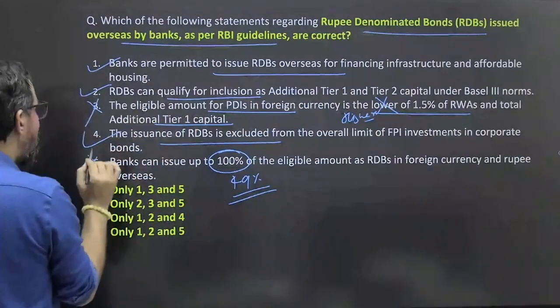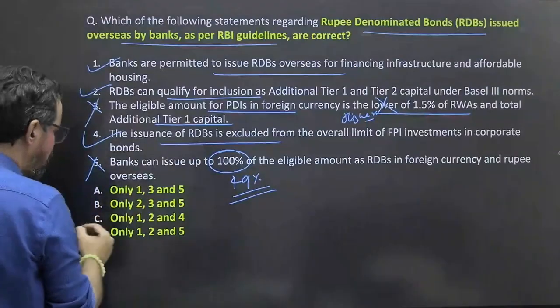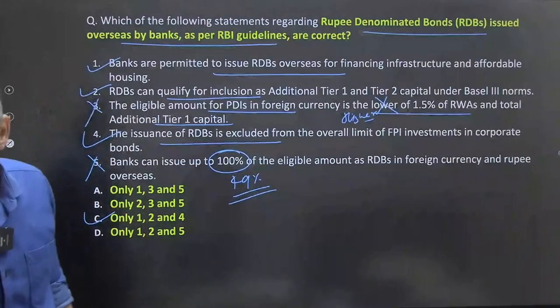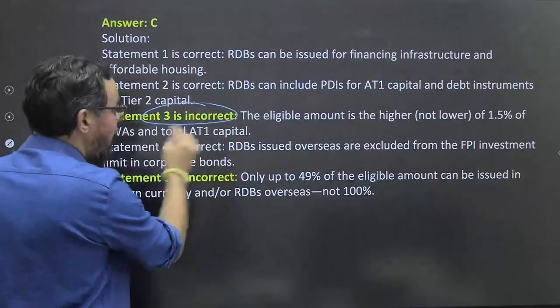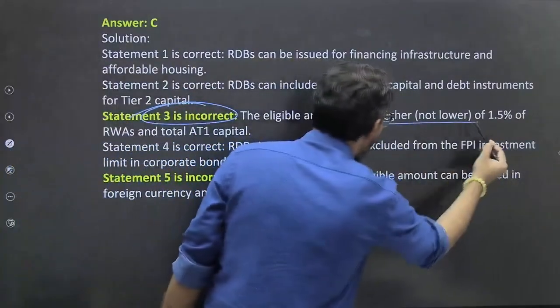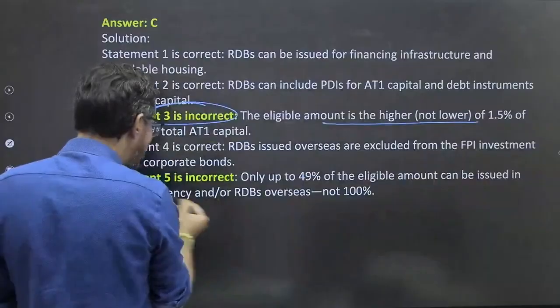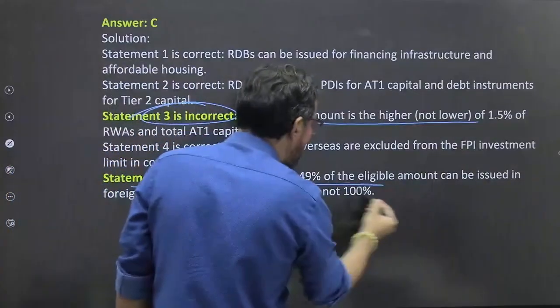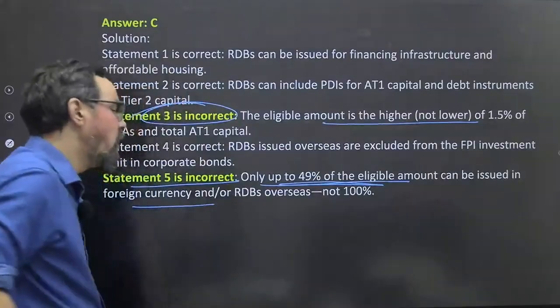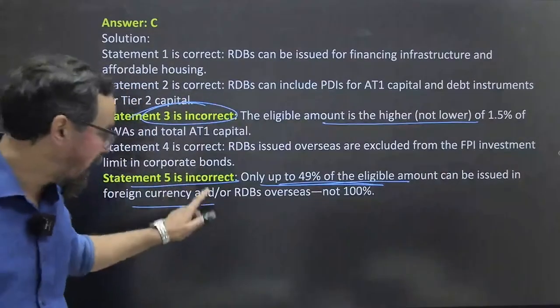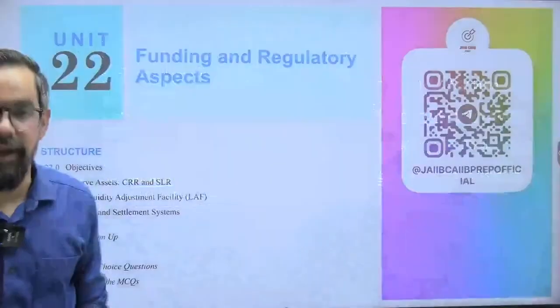So 1, 2, 4 means C should be the right answer for this particular one. Statement 3: the eligible amount is higher, not lower. And statement 5: only up to 49% of the eligible amount can be issued in foreign currency or RDBs overseas, not 100%.